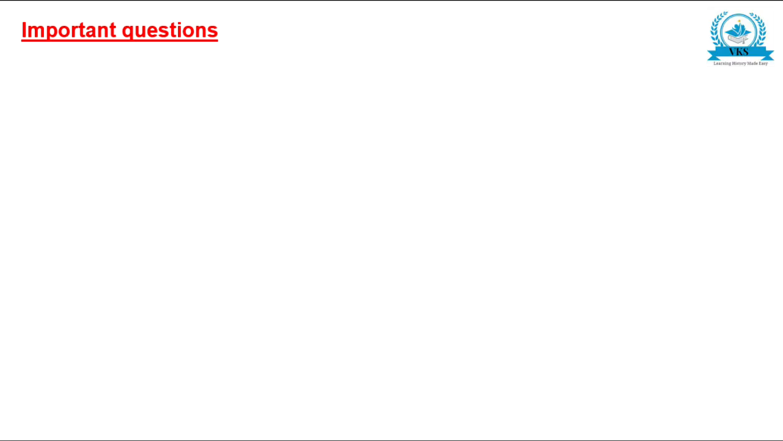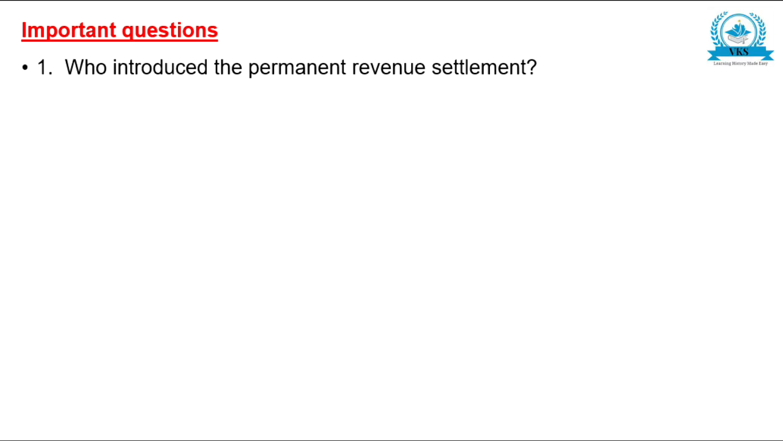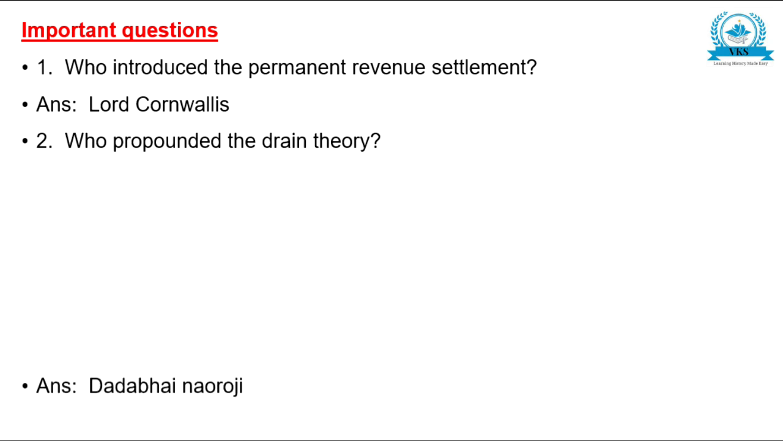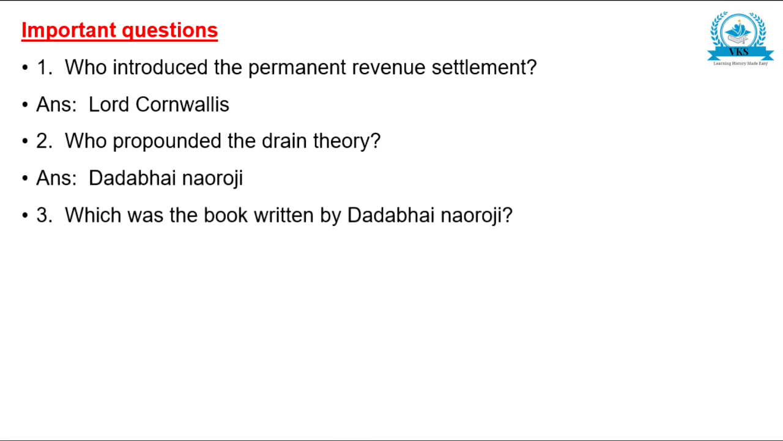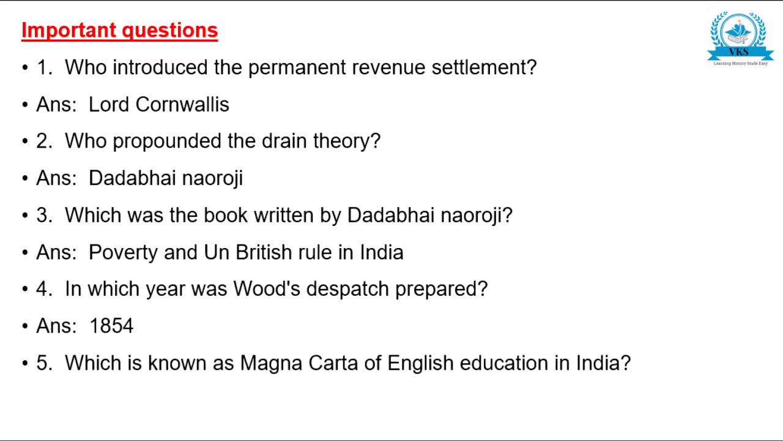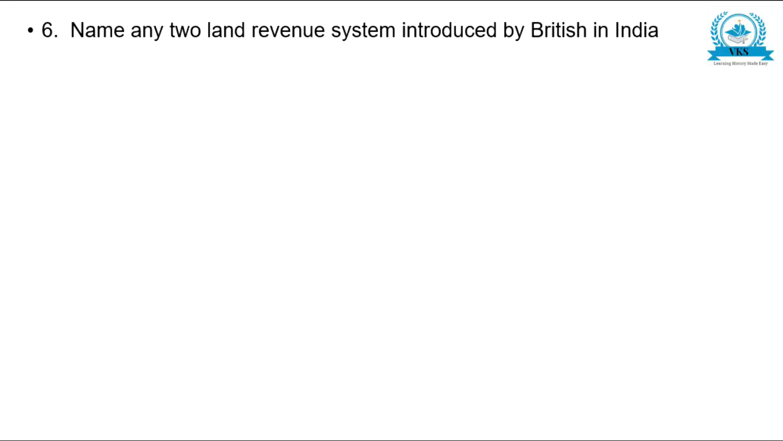Now let us go through some important questions from this part. Who introduced the permanent revenue settlement? Lord Cornwallis. Who propounded the drain theory? Dadabhai Naoroji. Which was a book written by Dadabhai Naoroji? Poverty and Un-British Rule in India. In which year was Wood's dispatch prepared? 1854. Which is known as Magna Carta of English education in India? Wood's dispatch.